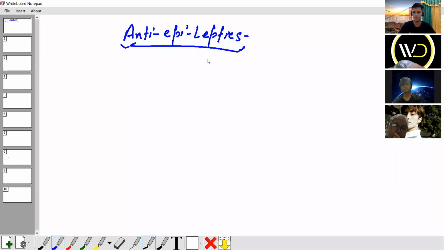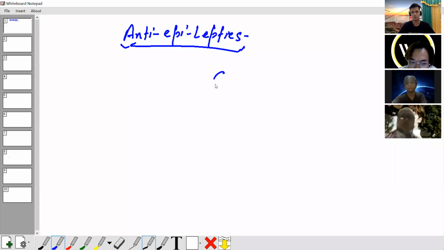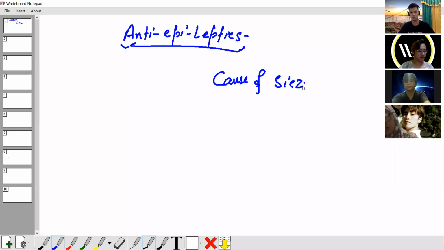Last class we discussed types of epilepsy, the difference between epilepsy and seizure, and classification of epilepsy. What are the causes for seizure?